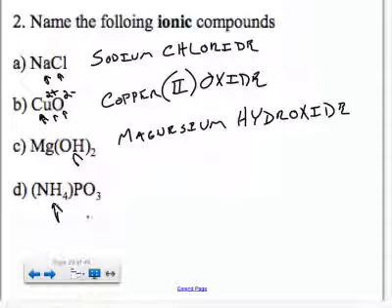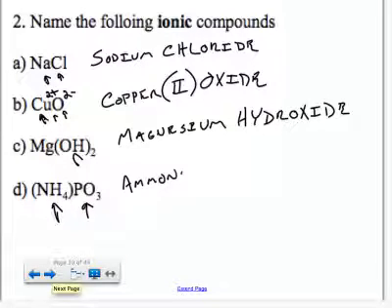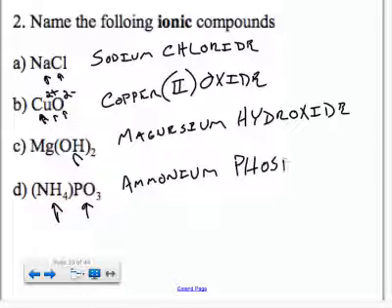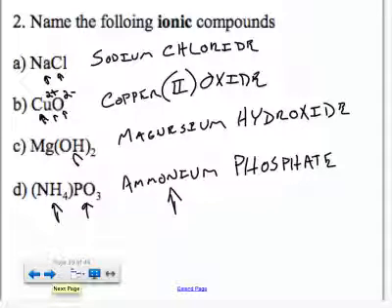And then this one we actually had in the last problem was ammonium. That's what NH4 is. It's not on the periodic table. And phosphate. Again, those are both polyatomic ions. So we have a combination. Ammonium is the only positively charged polyatomic ion that we work with, so just keep that in mind. All the other ones are negative.